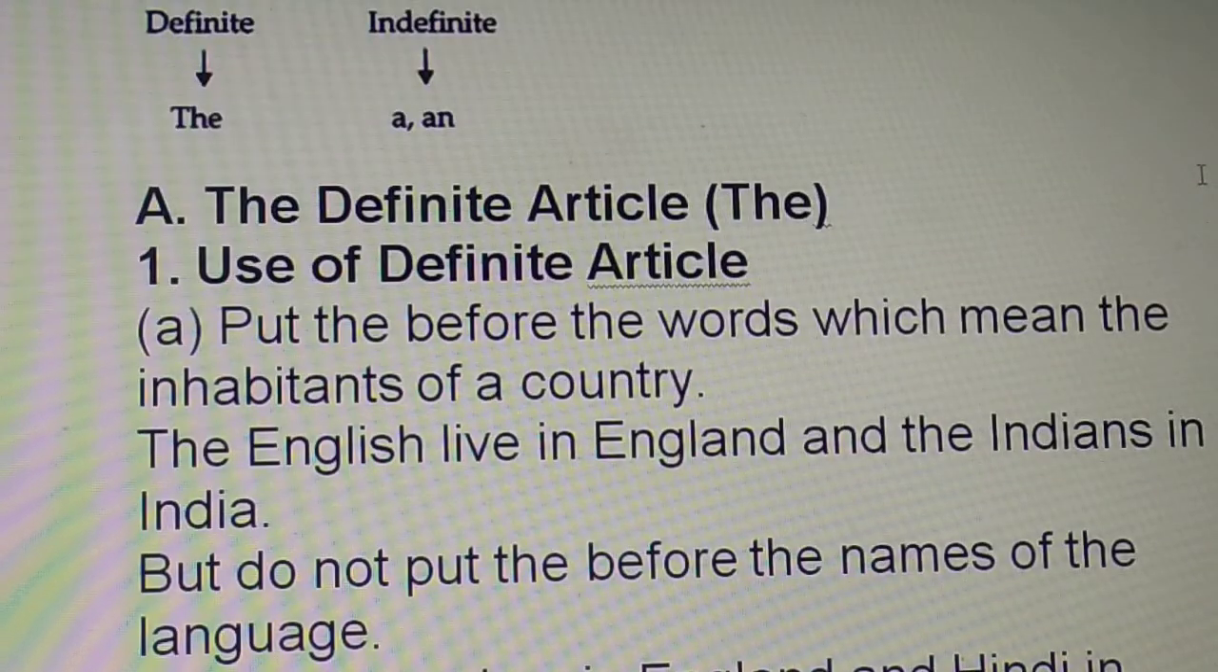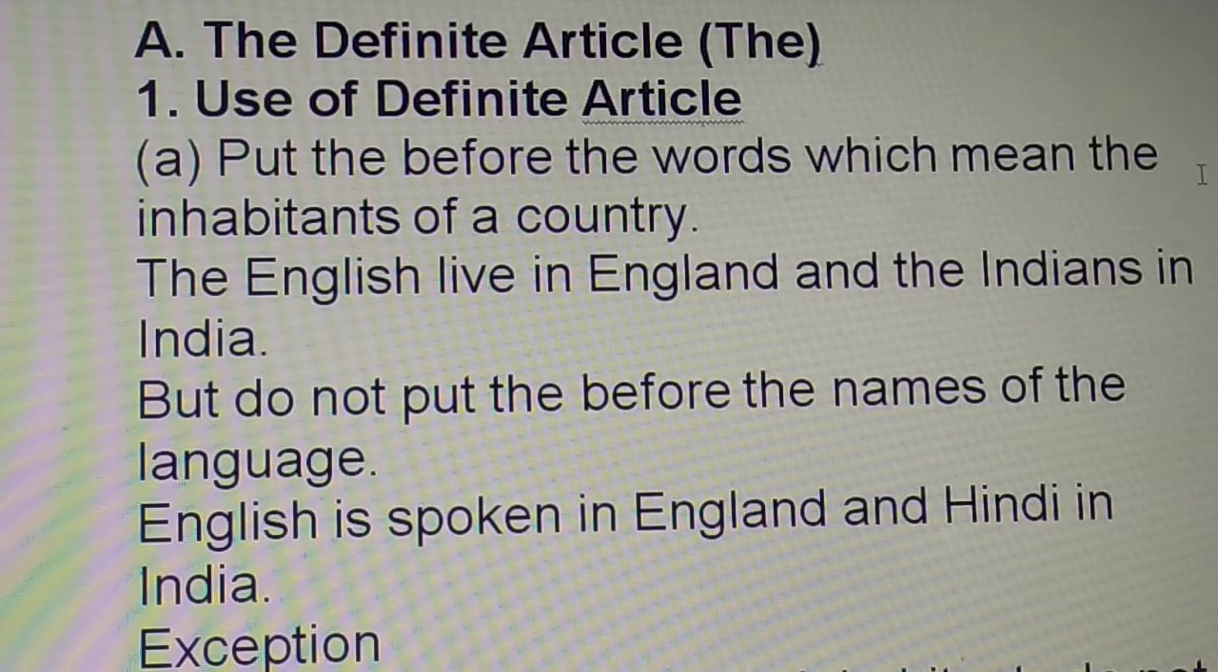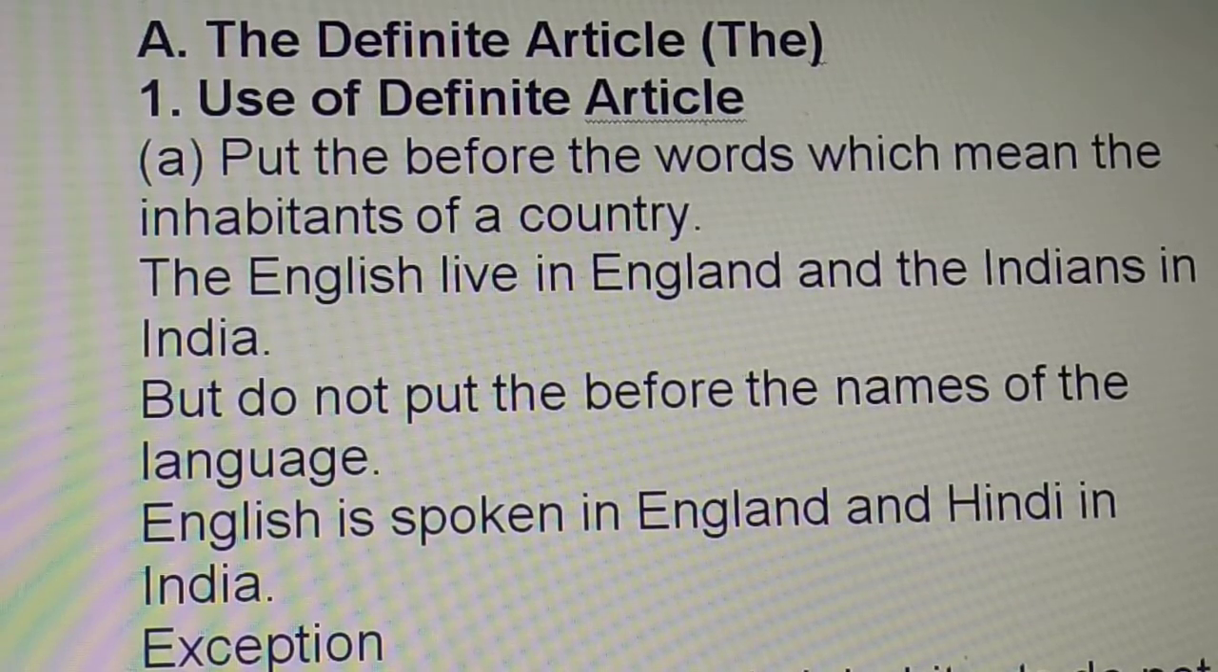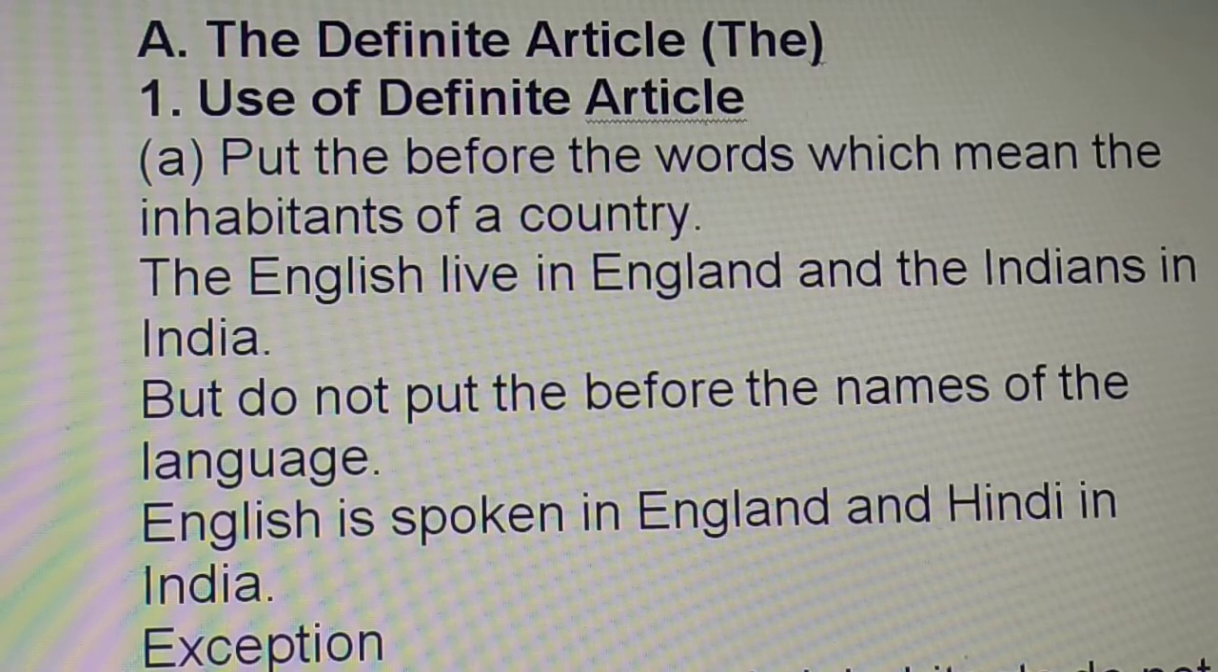The definite article, the. Use of definite article: put the before the words which mean the inhabitants of a country. The English live in England. That means we are talking about people who live in England. So therefore the English. Okay, the Indians. Why? Because people who live in India are called Indians. So the Indians. Here we are talking only about Indians.